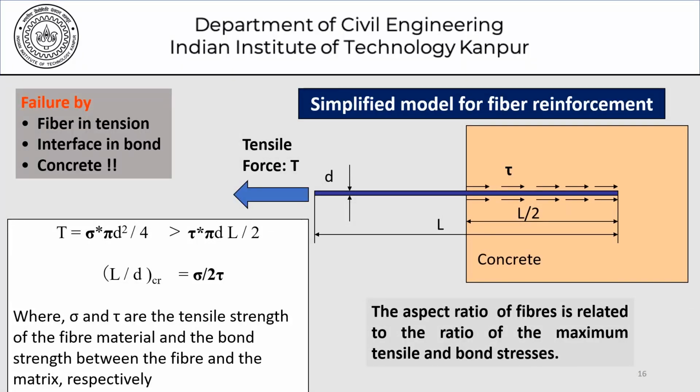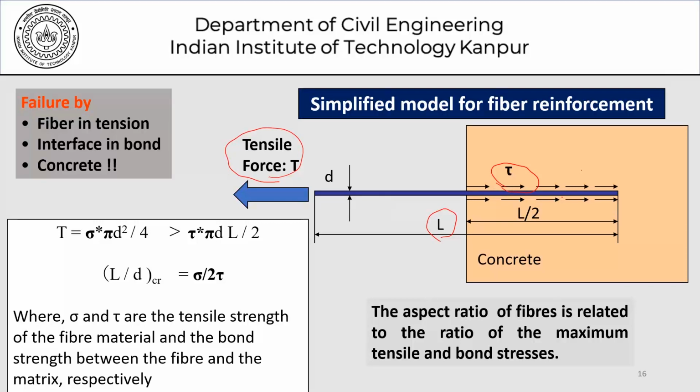Moving forward, here is a typical illustration of failure of a fiber when it is embedded in a matrix. What we are talking of here is a fiber of length L embedded in the matrix to the extent of half, that is L by 2 is buried, and we try to pull it out by applying a tensile force T. Now how is this tensile force going to be resisted? It will be resisted by mobilization of a bond stress between the fiber and the matrix over this L by 2 length.